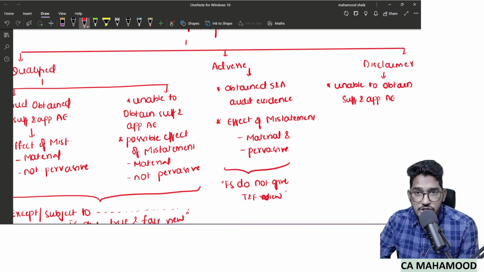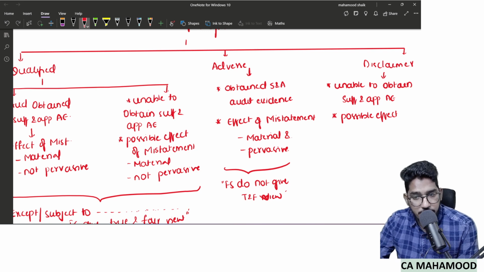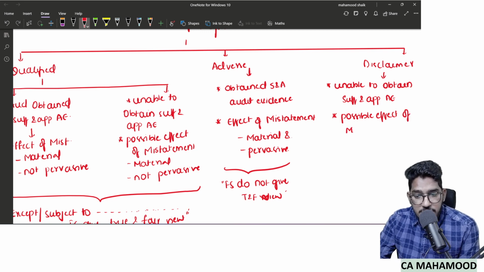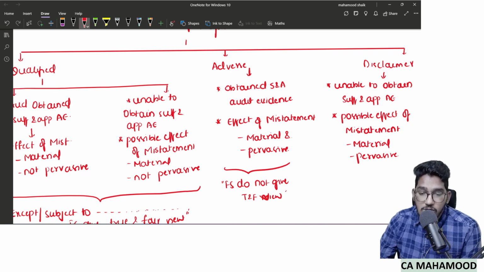And the possible effect. Why is the term possible effect used here? Because I don't have audit evidence, I am just assuming. So here also the possible effect of misstatement is not just material, it is even pervasive also. It is big enough to say complete financial statements are wrong.